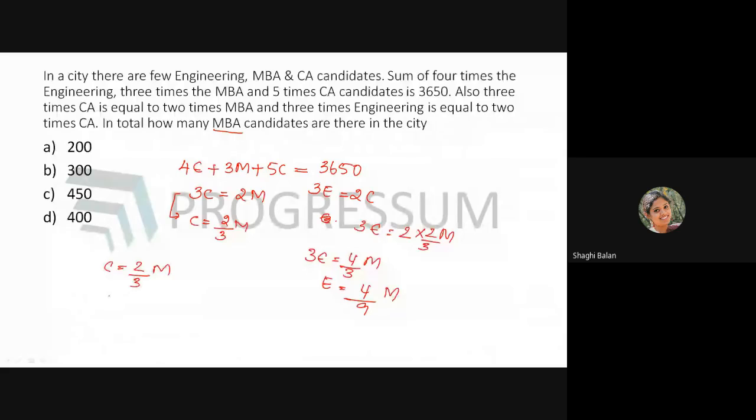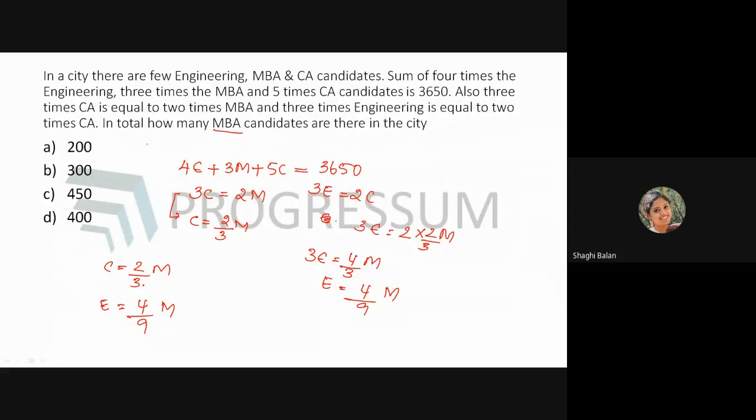Again, use the divisibility rule of 9. See, here C is equal to 2 by 3M, which means M will be completely divisible by 3. And here also, M will be completely divisible by 9. In this case, you can use the divisibility rule of 9. Check using the divisibility rule.